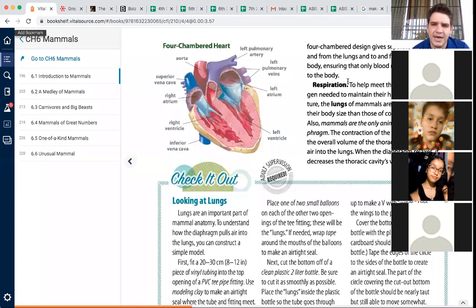Respiration. To help meet the demand for oxygen needed to maintain their high body temperature, the lungs of mammals are larger in relation to their body size than those of cold-blooded animals?